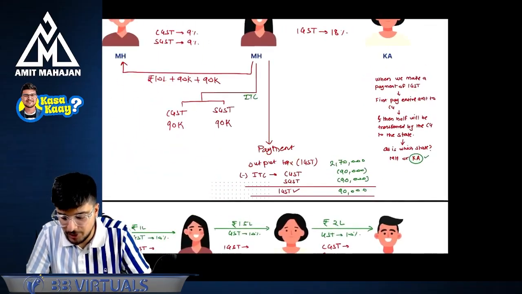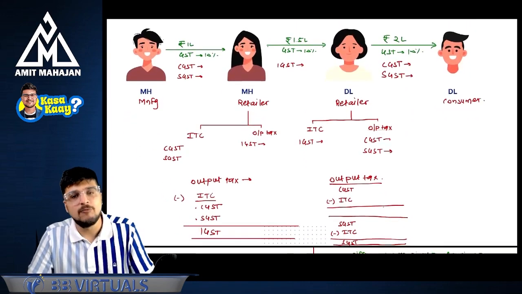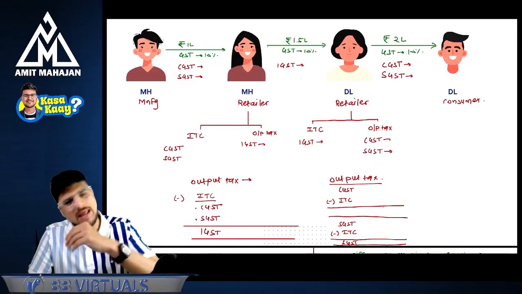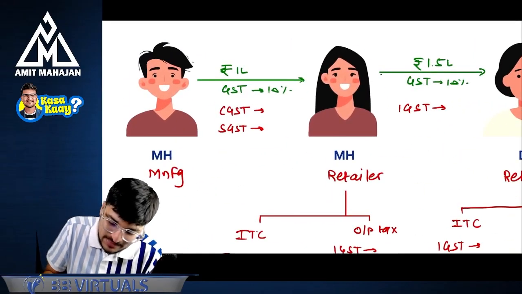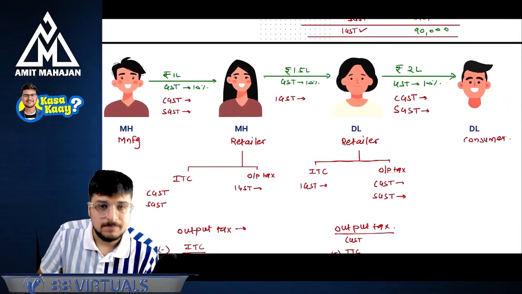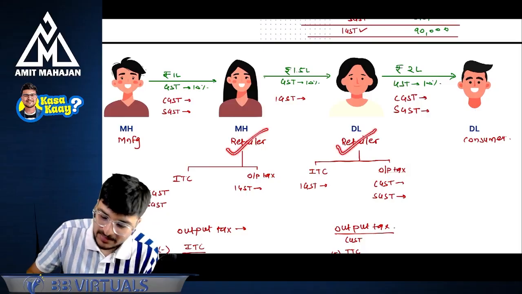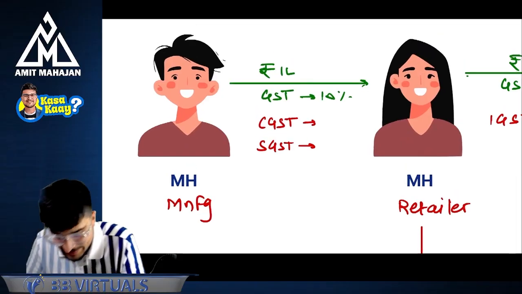Understanding? Sure. Okay. Now let's discuss this master chart. Once you understand this master chart, you'll understand everything which is there in the notebook or in the book. We have four persons now. Number one, manufacturer. Number two, retailer, and consumer. Perfect? Okay.